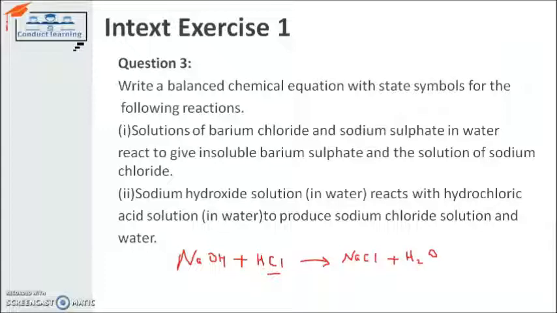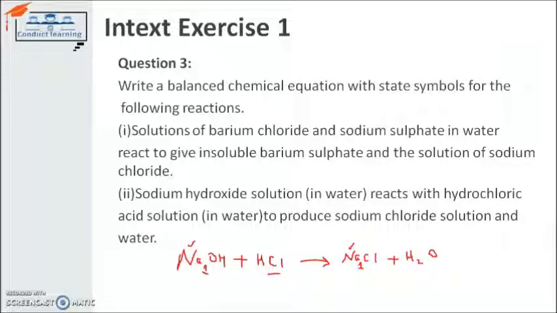First of all, I have to check the number of atoms on the reactant side and on the product side for all substances. First, I will check sodium on the reactant side. It is 1, and on the product side it is also 1. So it is balanced. Sodium is balanced on the reactant side as well as the product side.